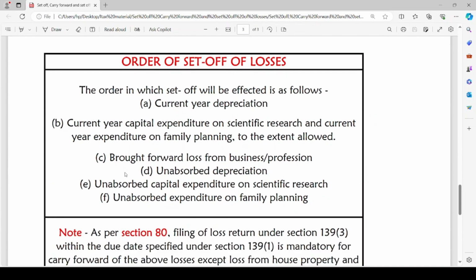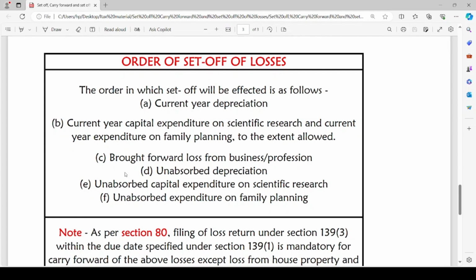Now let us discuss the order of set-off of losses. The order in which set-off of losses will be effected is as follows. First, after computing the income of the assessee, we are going to provide for current year depreciation if any, and also if the assessee has incurred any capital expenditure on scientific research or any expenditure on family planning. Such current year capital expenditure on scientific research and current year expenditure on family planning is allowed.